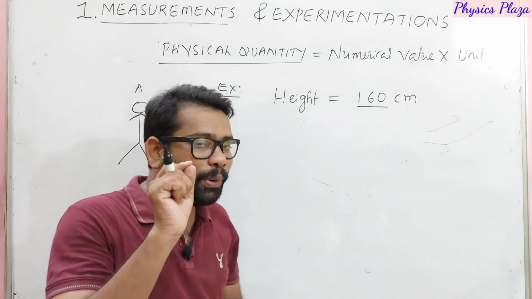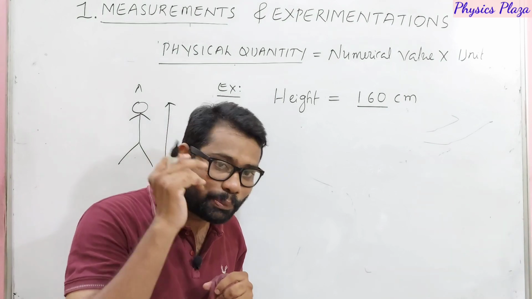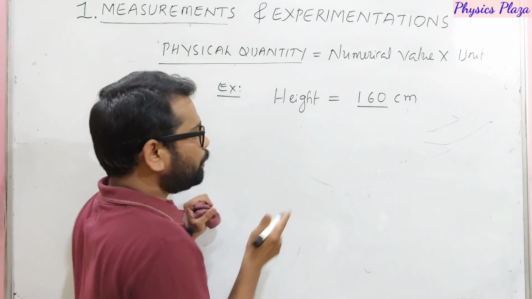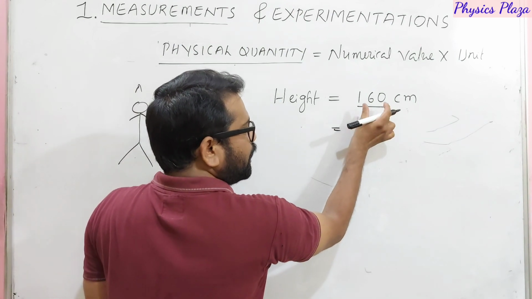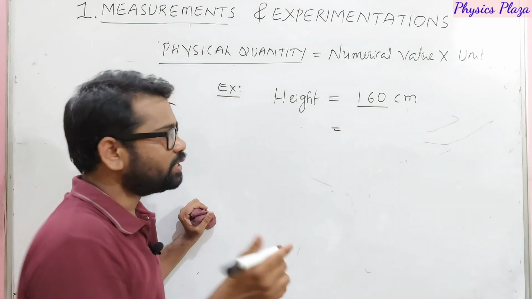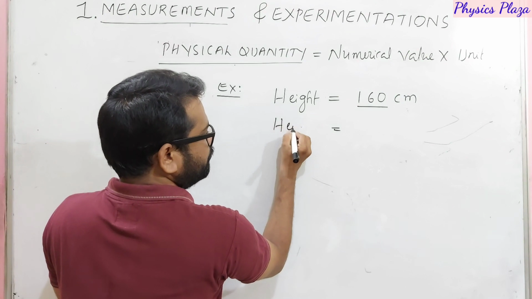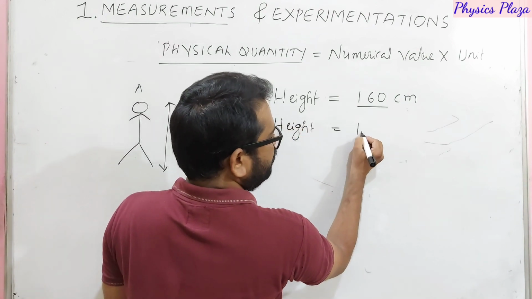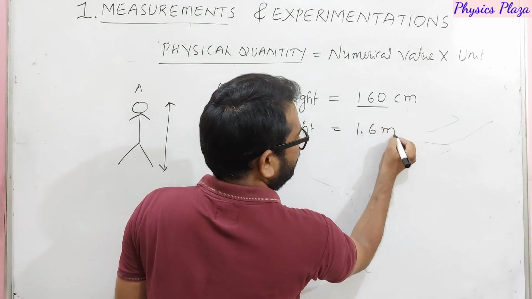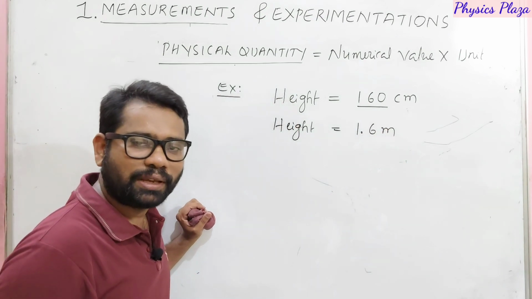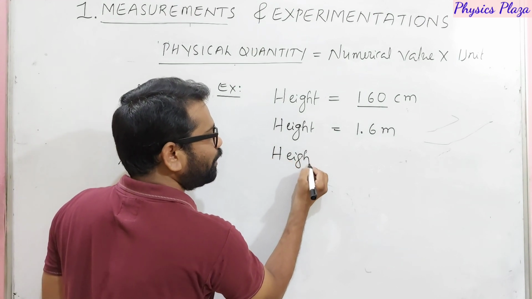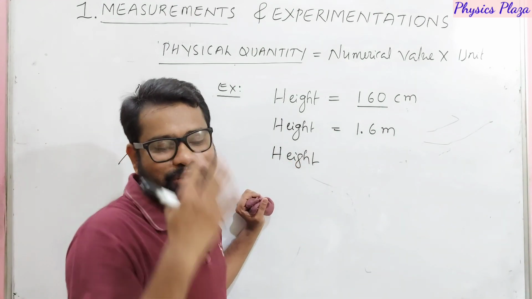But dear children, here is one important thing which we can notice. What is that important thing? It is in centimeters, it is 160 centimeters. But I want to measure the height of the same person in meters. The height of the same person can be 1.6 meters. And I want to measure it in kilometers. Children, don't get lost. Sir, how can you measure the height of a person in kilometers?